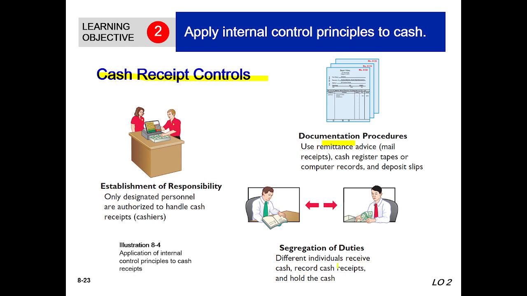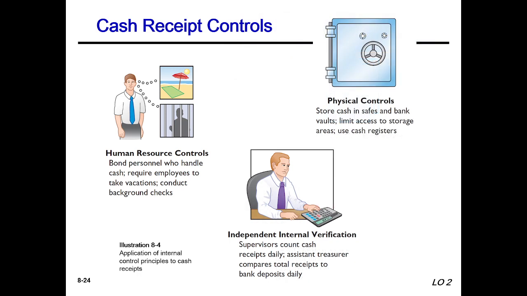Segregation of duties: different individuals receive cash, record cash received and hold the cash. If we segregate the duties, they will perform their jobs individually. Cash receipt control includes human resource control, physical control and independent internal verification. Bond persons who handle cash, and require employees to take vacations or conduct background checks. That means human resource control. This is very much important.